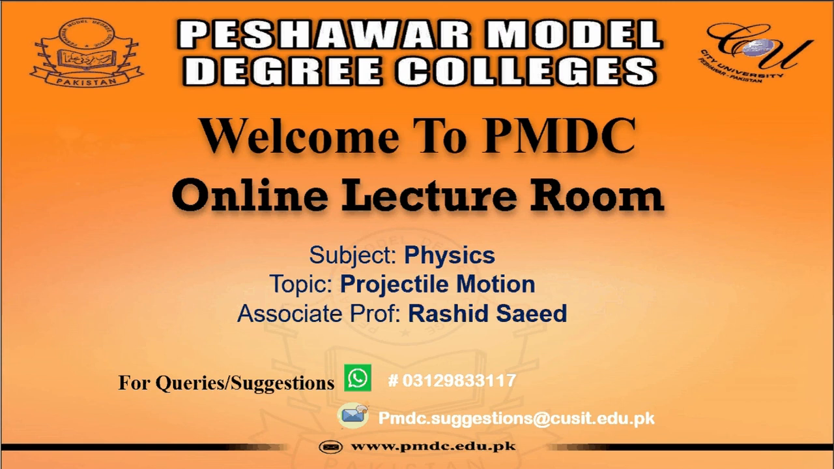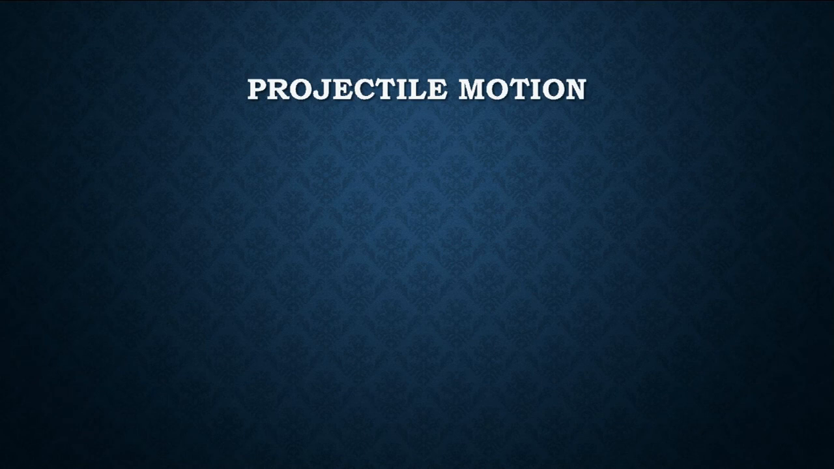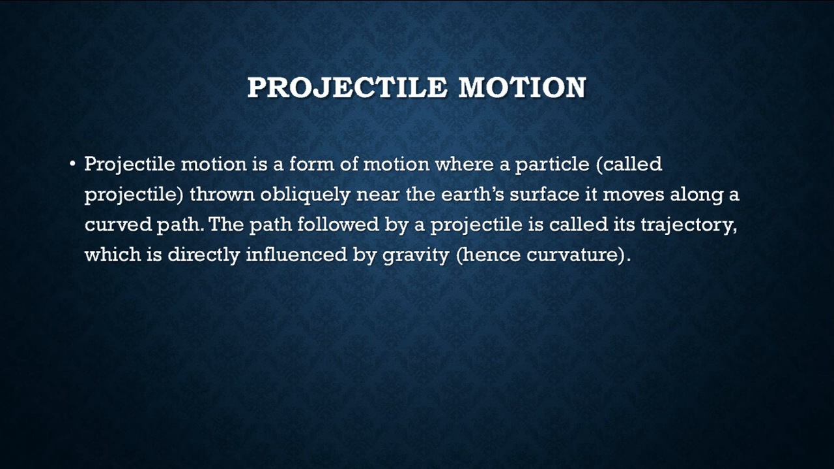Today the topic is projectile motion. We'll discuss projectile motion. Projectile motion is a form of motion where a particle called a projectile is thrown obliquely near the Earth's surface and it moves along a curved path. The path followed by the projectile is called its trajectory, which is directly influenced by gravity and hence has curvature.